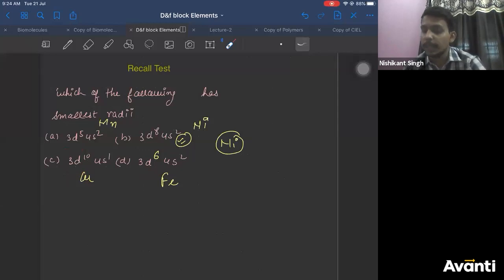Because in iron you can never have 4s2 electrons. As soon as you write any ion, you first remove the 4s electrons. Correct?